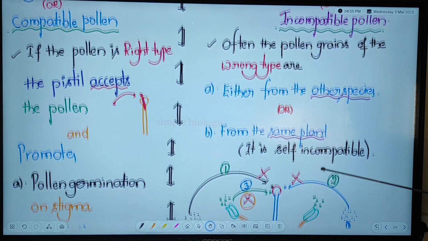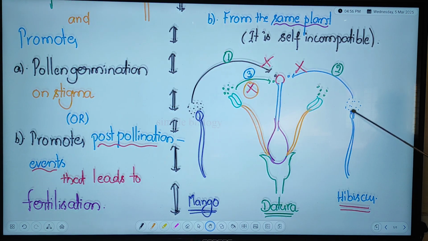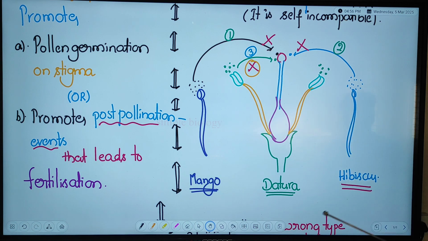In one particular area, three plants are there, all flowering plants. Datura is in the center, on one side mango, on the other side hibiscus. These all have stigma and anther. Now, the mango flower's anther releases pollen and it reaches the datura.